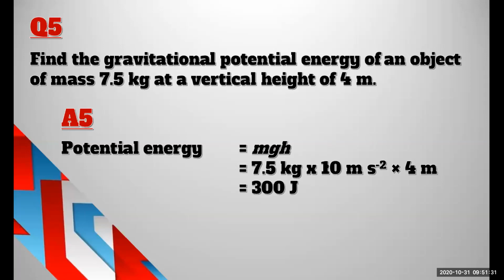If they have given it in the formula, you have to write it. Why joules as the unit? Joules is the unit because it's energy. The standard international unit of energy is joules.